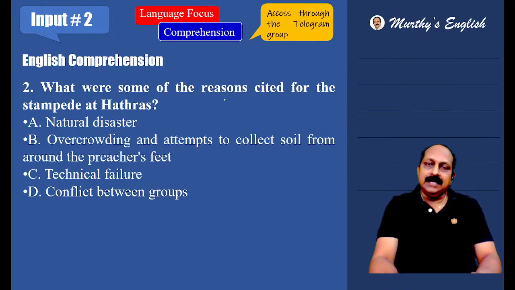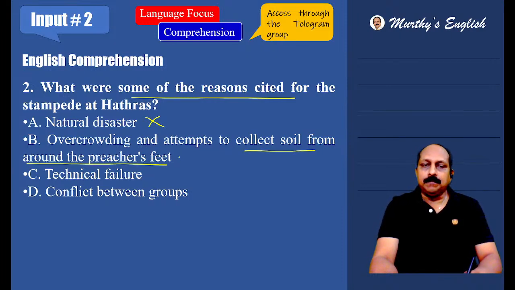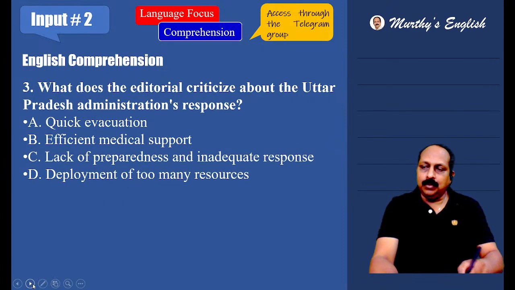What were some of the reasons cited for the stampede at Hathras? Some of the reasons cited: natural disaster, no way. Overcrowding and attempts to collect soil from around the preacher's feet, clearly mentioned in the editorial. Technical failure, conflict between groups, no.